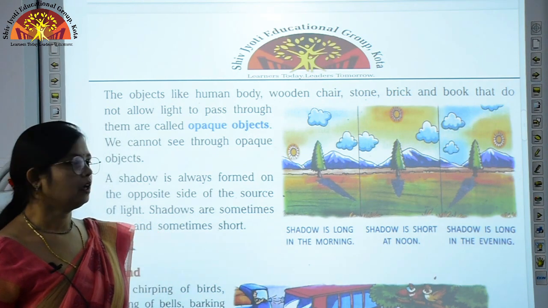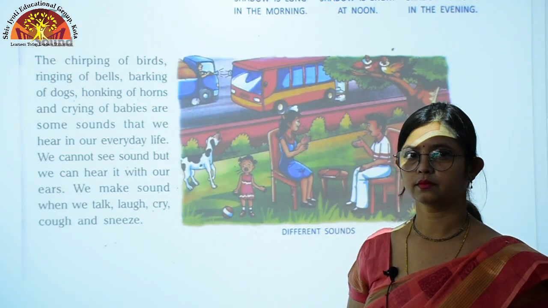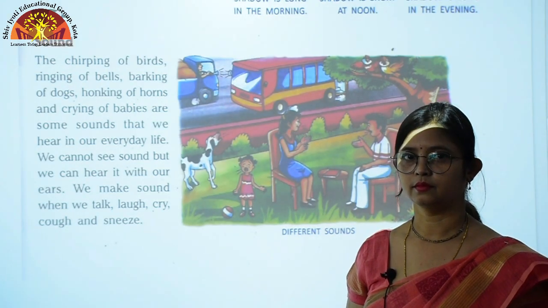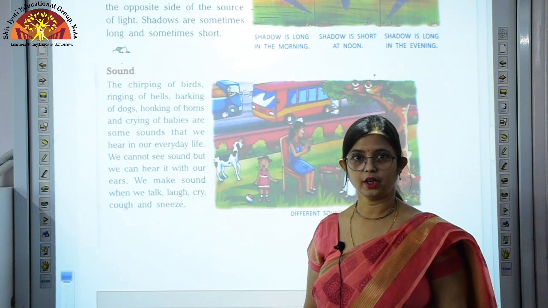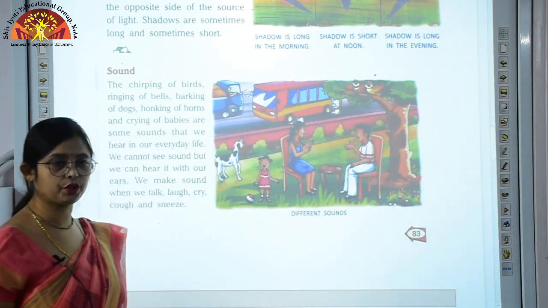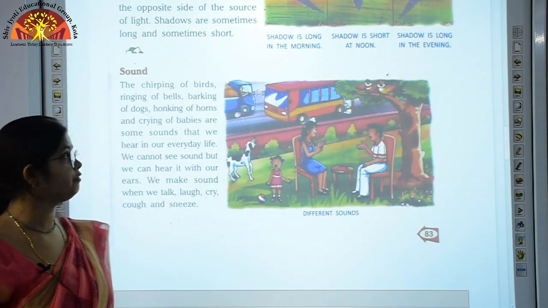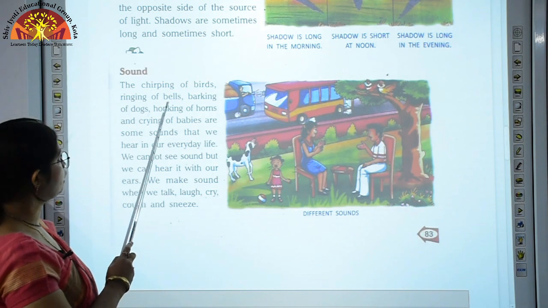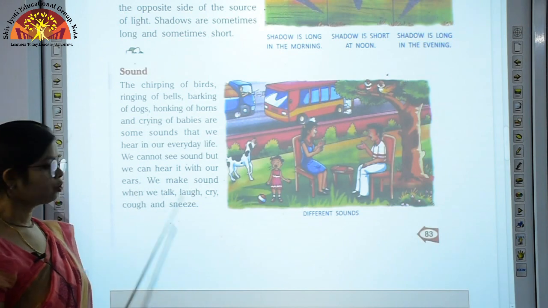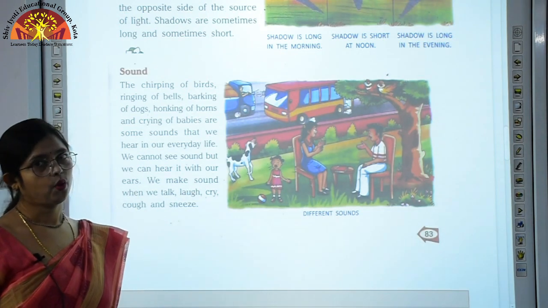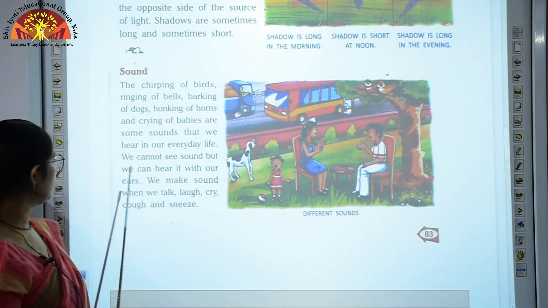Okay, so children, now we come to our next topic, that is sound. So children, have you heard some sounds around you? Yes, these are some of the sounds which you hear in your everyday life, like the chirping of birds, ringing of bells, barking of dogs, honking of horns and crying of babies. So children, can you see these sounds? No, we cannot see the sound, we can hear the sound only with the help of our ears.